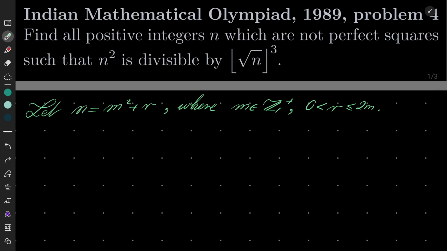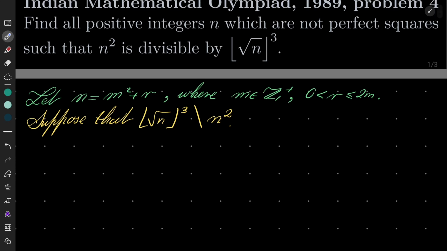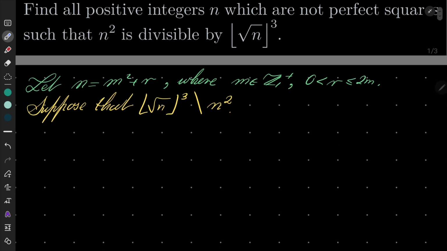Okay, and now suppose that the floor of the square root of n, cubed, divides n squared. Let's express both sides in terms of m and r. What is the floor of the square root of n?